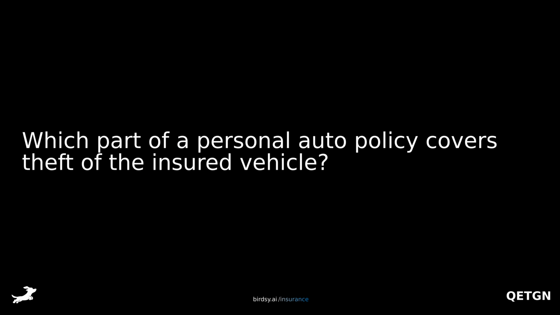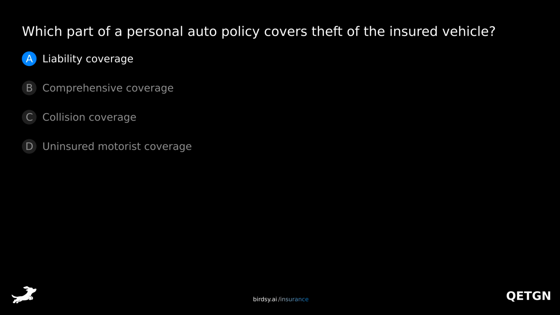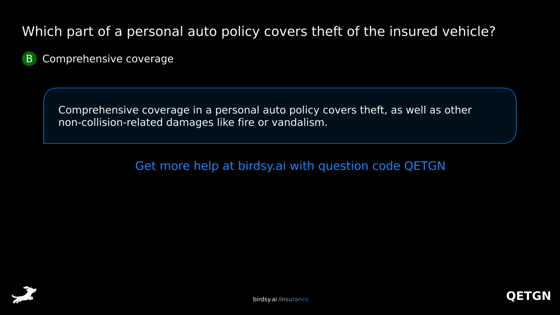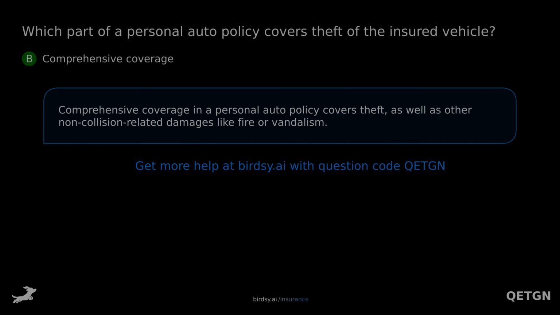Which part of a personal auto policy covers theft of the insured vehicle? Is it A, liability coverage? B, comprehensive coverage? C, collision coverage? Or D, uninsured motorist coverage? The answer is B, comprehensive coverage. Comprehensive coverage in a personal auto policy covers theft as well as other non-collision related damages like fire or vandalism.